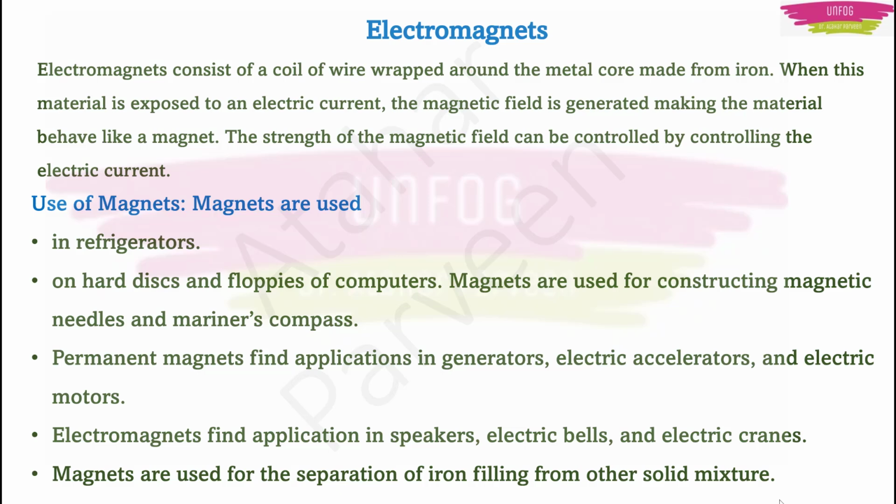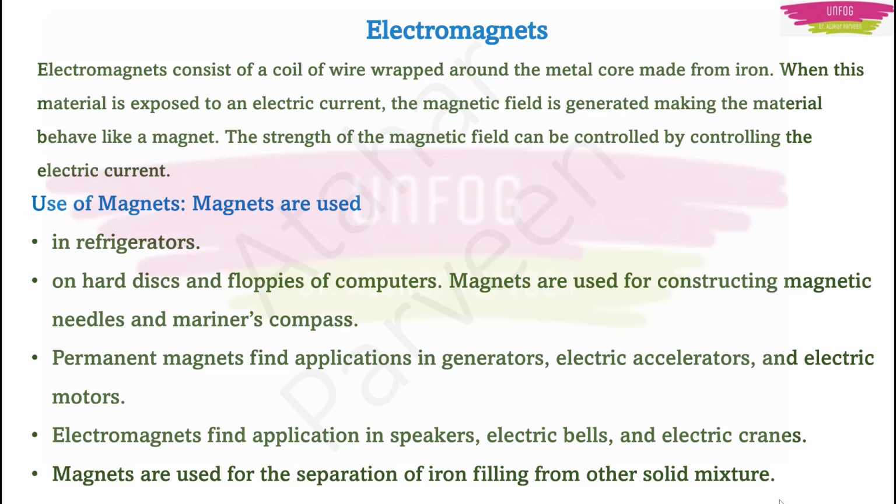What are the uses of a magnet? There are simple uses, but we need to know. It may be asked as a 2-mark question. First, it is used in refrigerators, and second, a very important use is in computers, in hard disks and floppies. We used to use it in floppies.